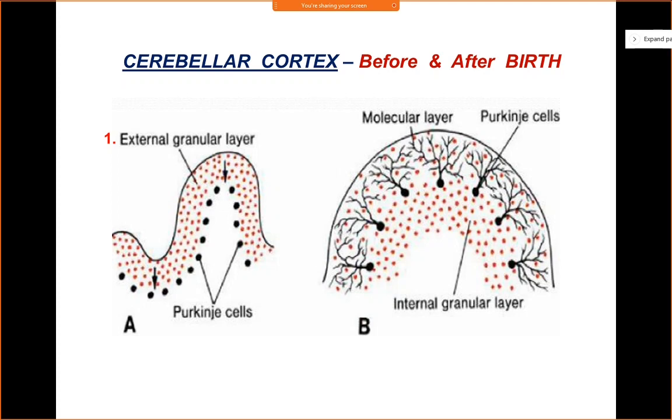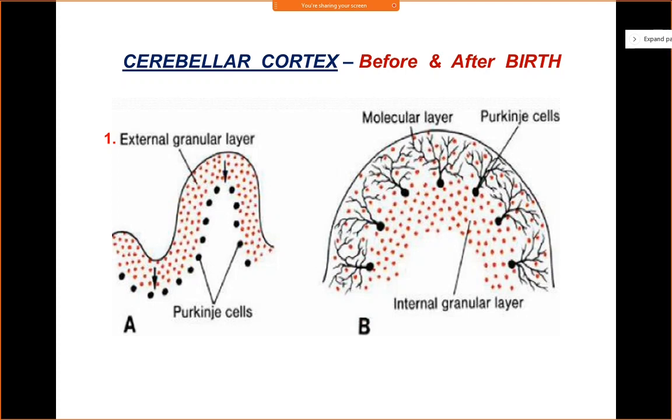The Purkinje cells will form the middle layer, and then the outer molecular layer of the cerebellar cortex. The cells of the outer molecular layer are derived by proliferation of cells from the marginal layer of the cerebellum. These cells will give rise to basket cells and stellate cells, and even some granule cells. They will persist and form the outer molecular layer. So these are the three layers of the cerebellar cortex, and they attain their definitive size only after birth. I hope this is clear.